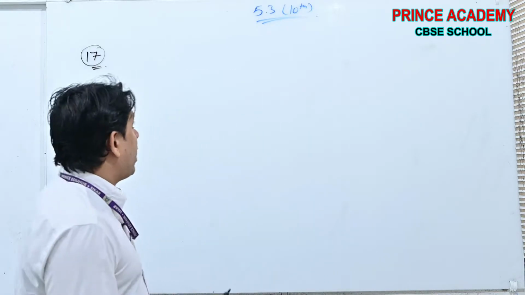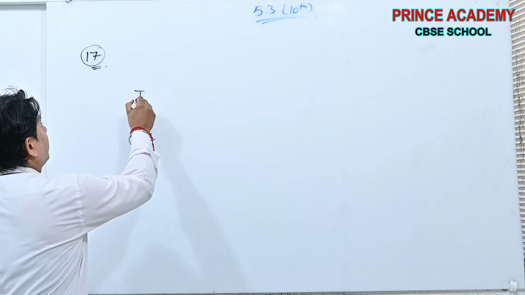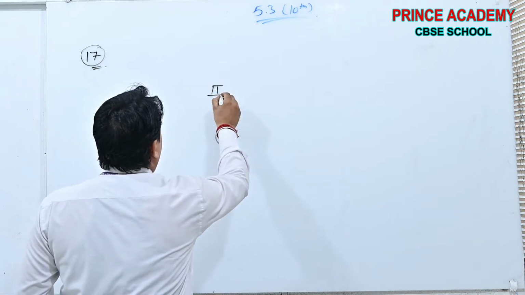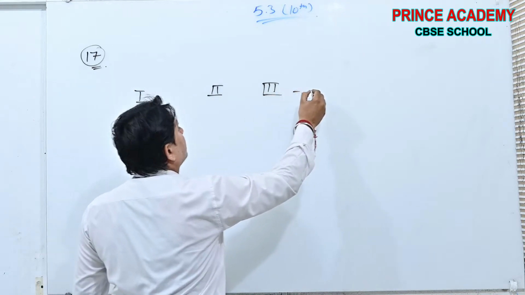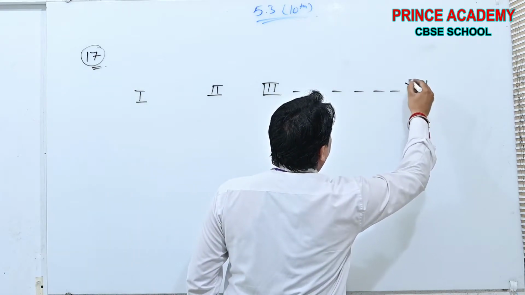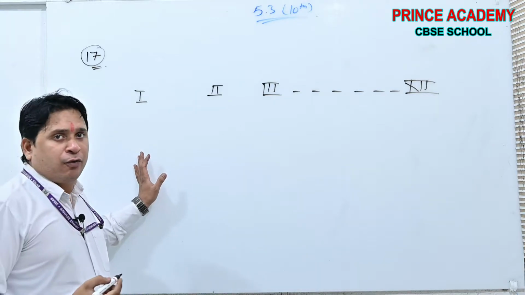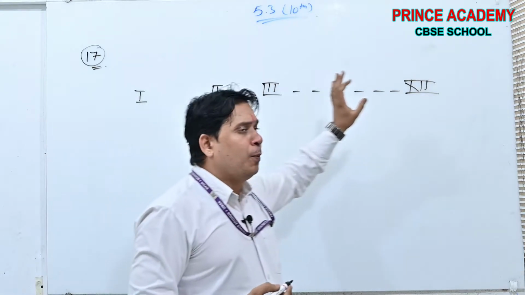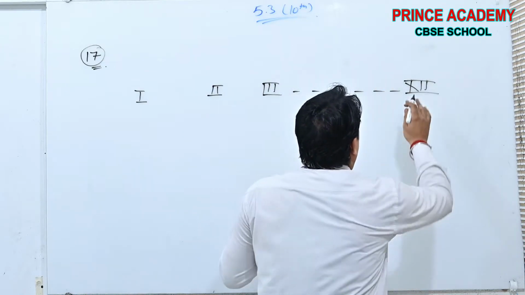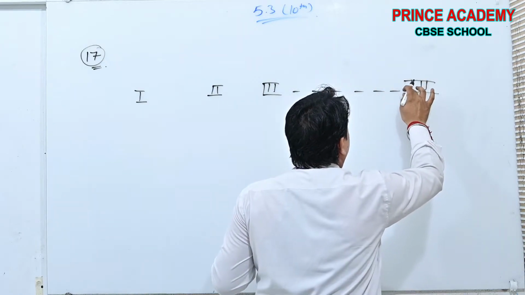See, beta, very easy question. First class, second class, third class, and so on up to plus two class. A school is there which is from class 1 to class plus 2.